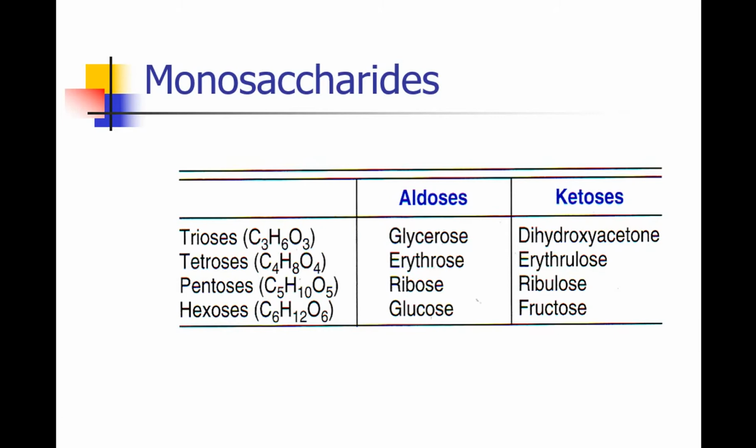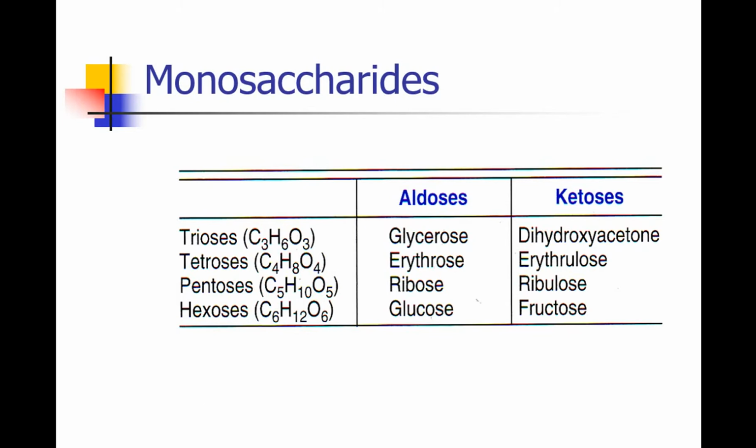Similarly, a monosaccharide with 3 carbon atoms and a keto functional group is called a ketotriose. Ketotetrose means a keto functional group and 4 carbon atoms in its structure. Similarly, ketopentose has a keto functional group and 5 carbon atoms. Ketohexose has a keto group and 6 carbon atoms.